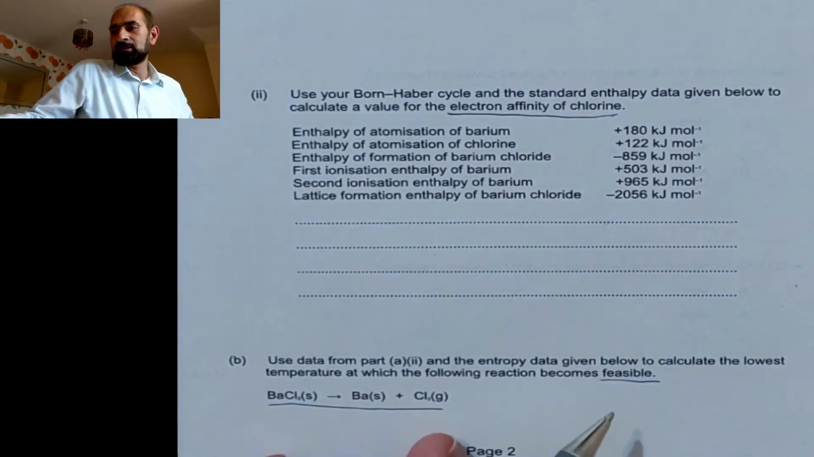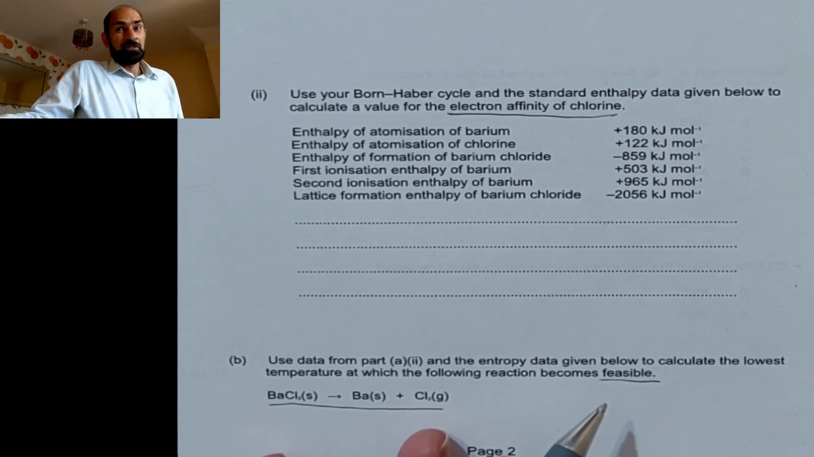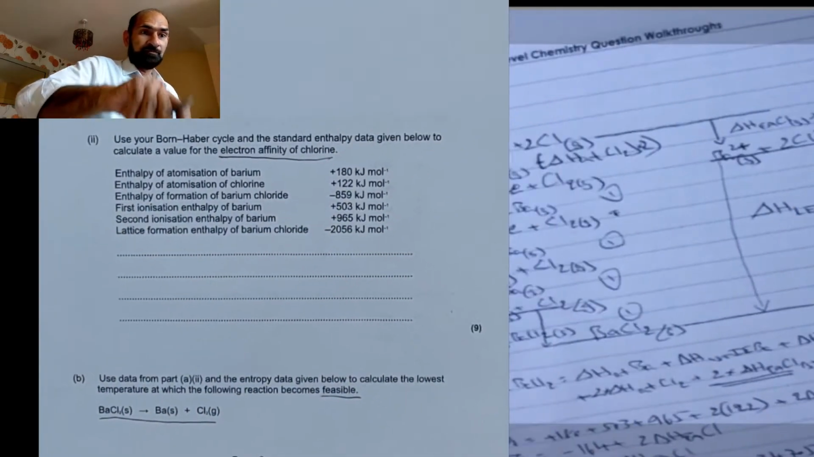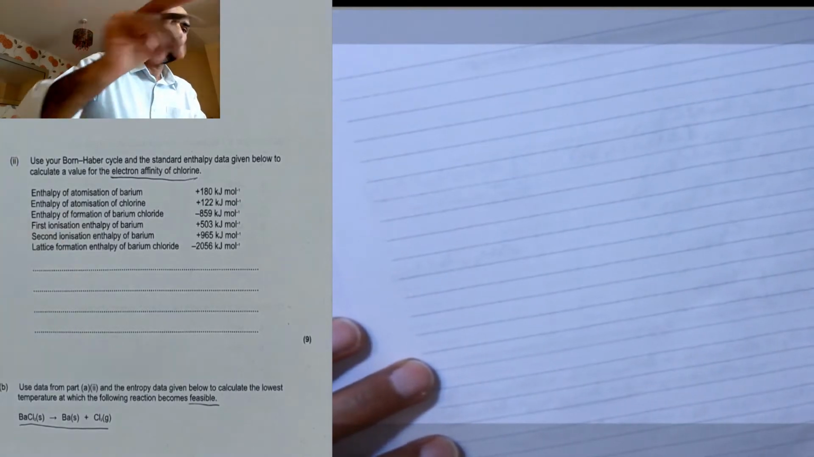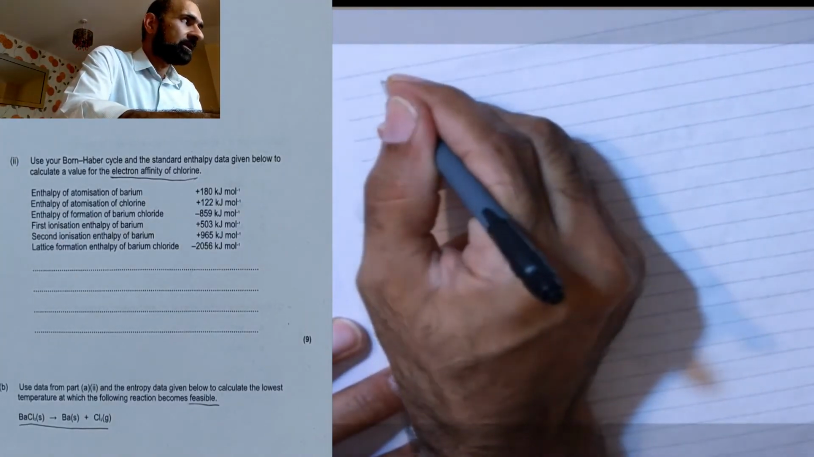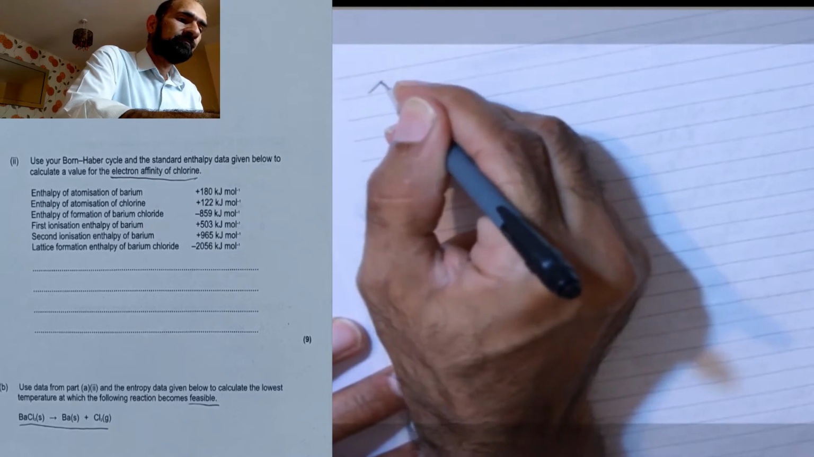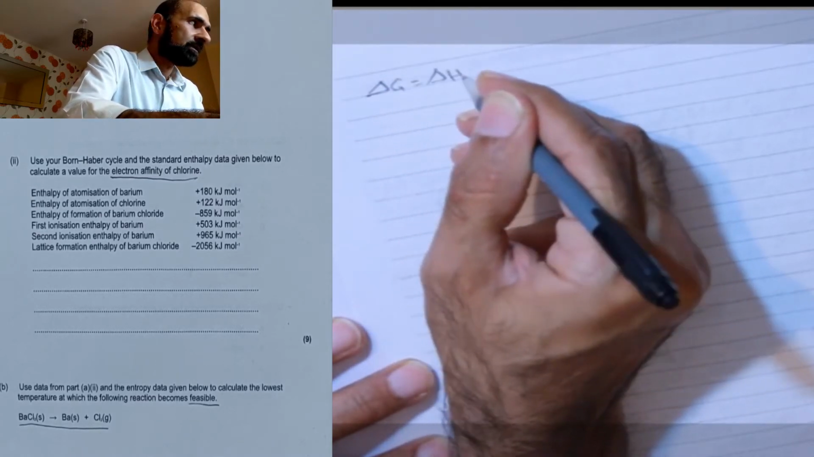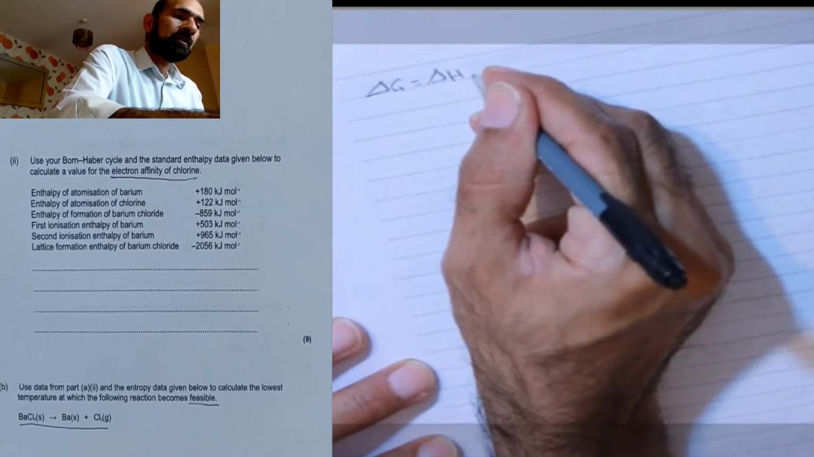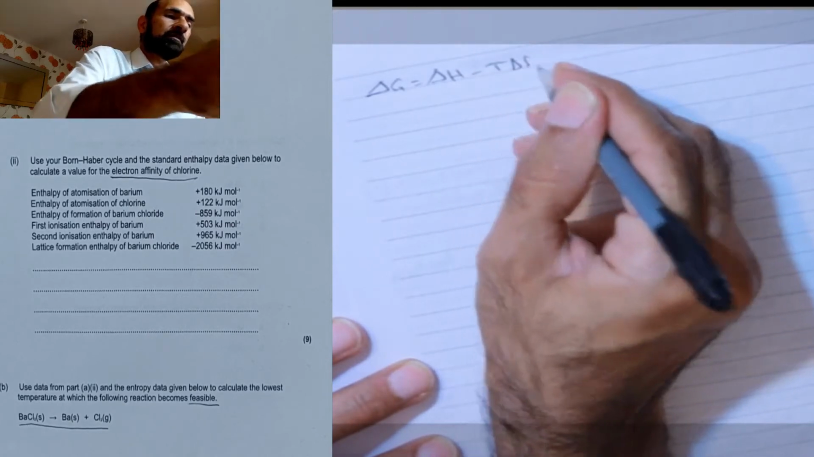Now, as soon as I see that word feasible, I immediately know, okay, free energy, delta G. And so the first thing I do is write down the equation. And of course, you should know what the equation is. So delta G equals delta H minus T delta S.